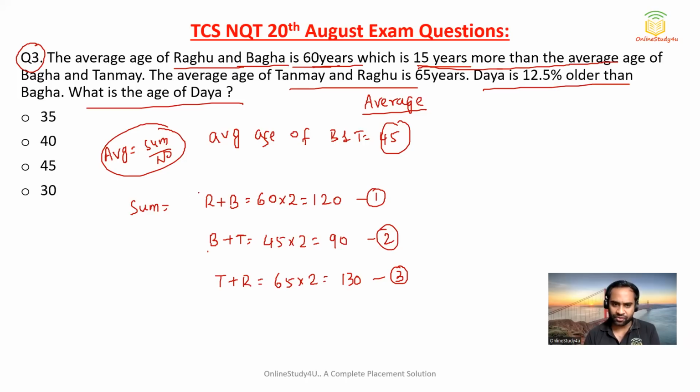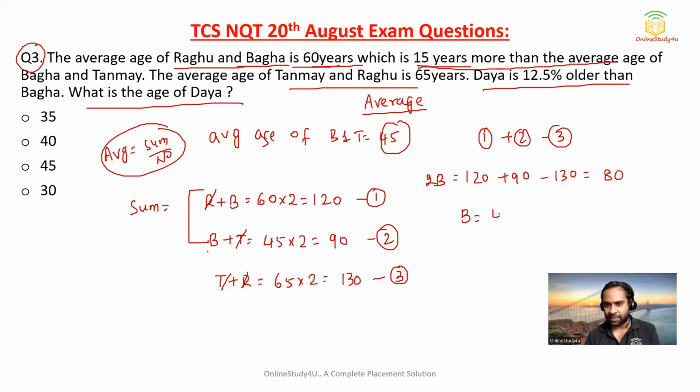Now what I'm going to do, I'm going to add 1 and 2 and then subtract 3. So 120 plus 90 minus 130, it is nothing but 80. If you add 1 and 2 and then subtract 3, R cancels, T cancels. So this will become 2 times Bagha, so Bagha's age will become 40 years.